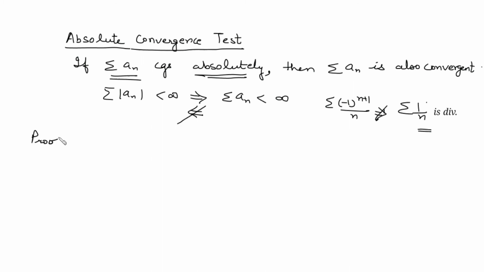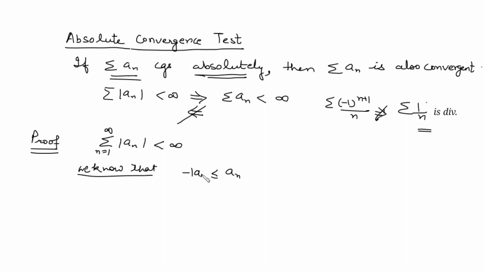Now just see the proof of this theorem. What is given to us is that this series converges absolutely, meaning by taking the mod this series has a finite sum, right? Now since we know that an always lies between minus mod of an and plus mod of an, add mod of an to both sides, it implies that an plus mod of an lies between 0 and twice mod of an.